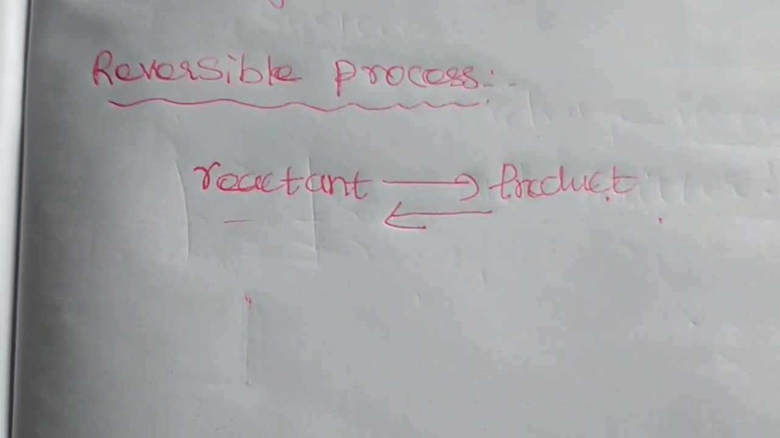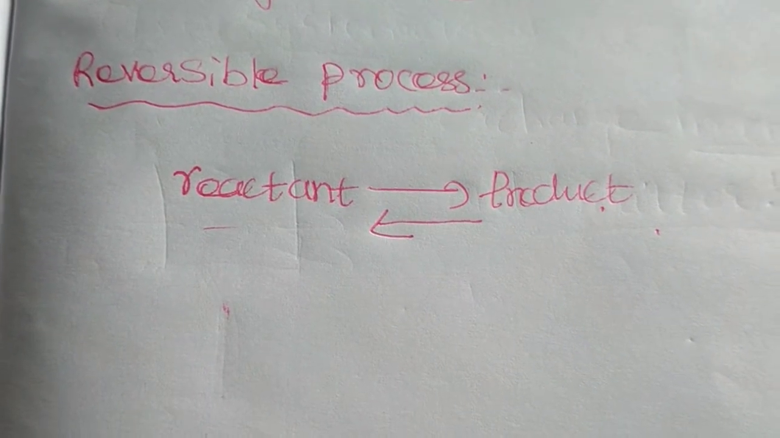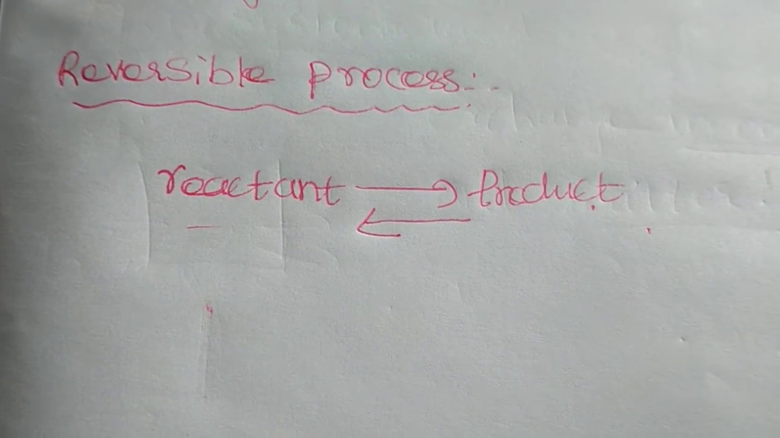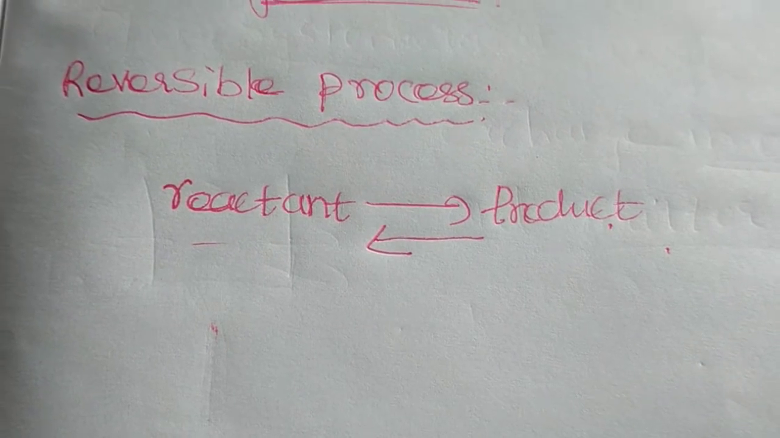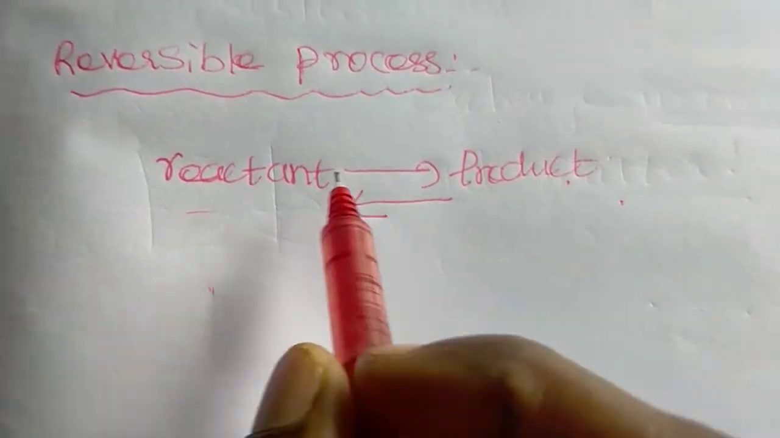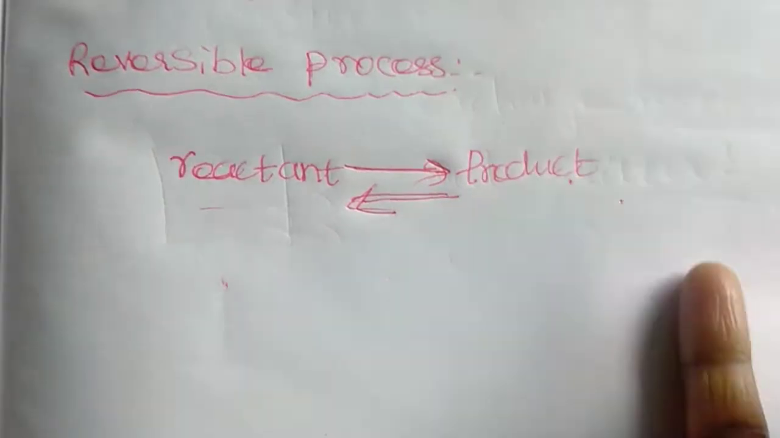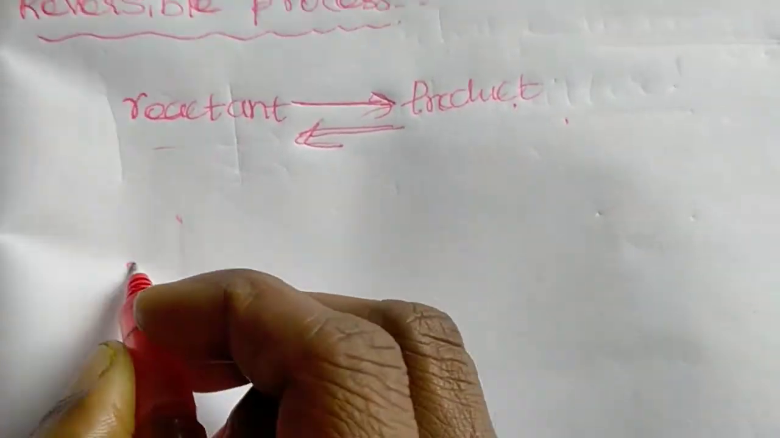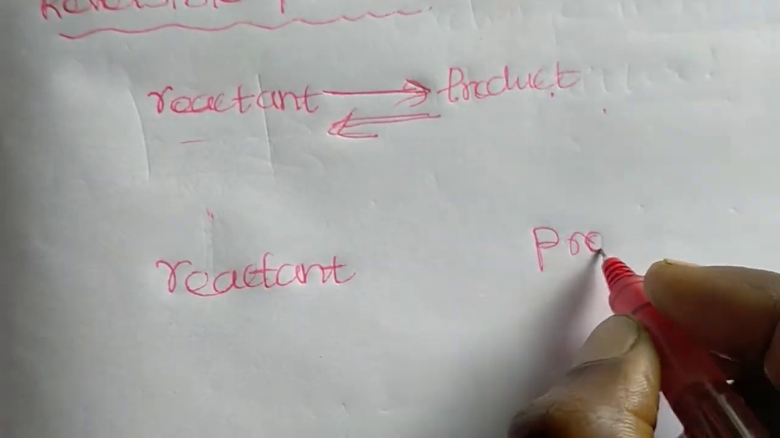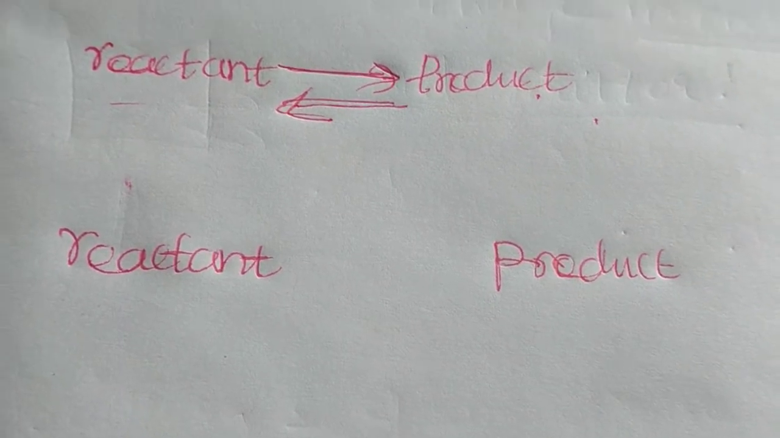The second condition is that throughout the process, in the full process of conversion of reactant to product and product to reactant, the system and the surrounding should both be in equilibrium. Equilibrium means what? Instead of a single arrow, you can write two arrows, reactant and product. So both are in a reversible reaction and they are in an equilibrium state.